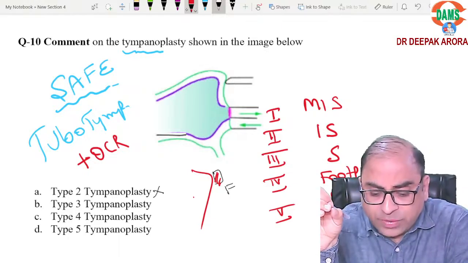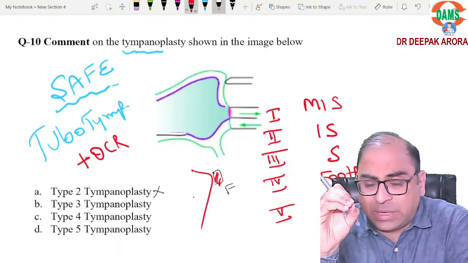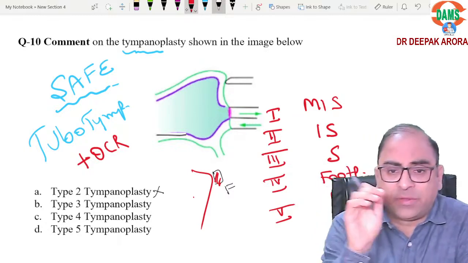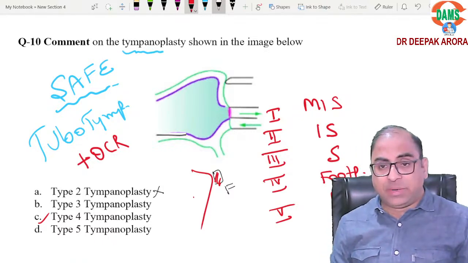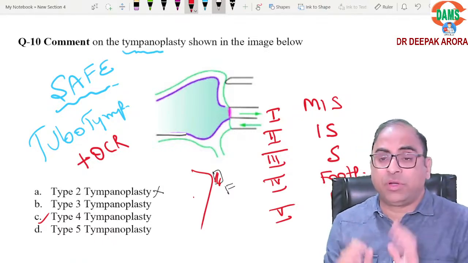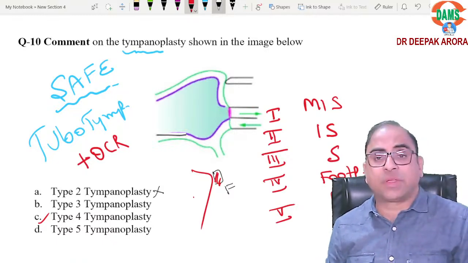So most of the students were saying that they have shown you something flat. If they have shown you a flat part, it means it is the footplate. If it is the footplate, we'll be going for type 4 tympanoplasty. Am I understandable? Even if the footplate is damaged and the oval window is there, then we'll be going for type 5. Is it clear? So the right answer to this MCQ will be your types.